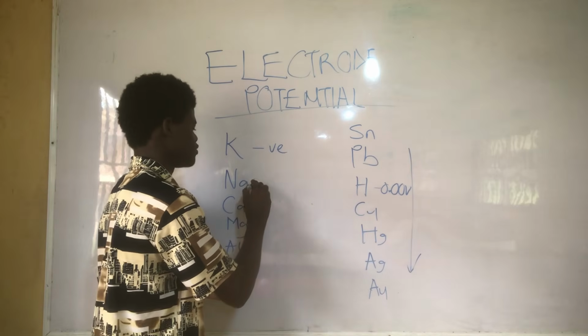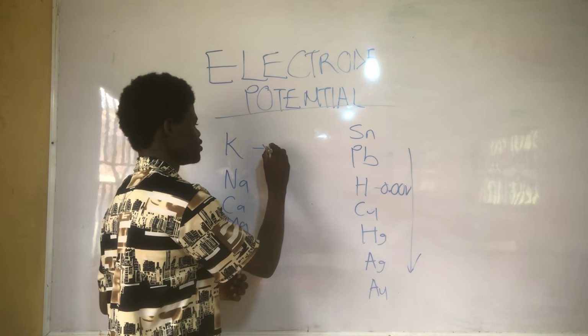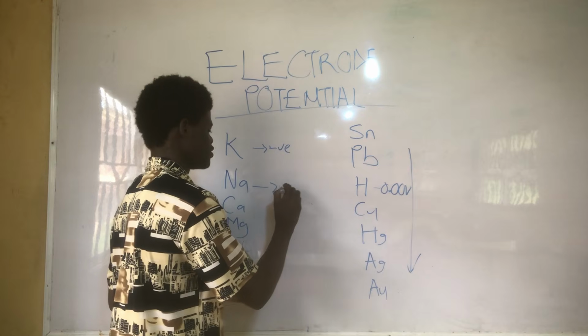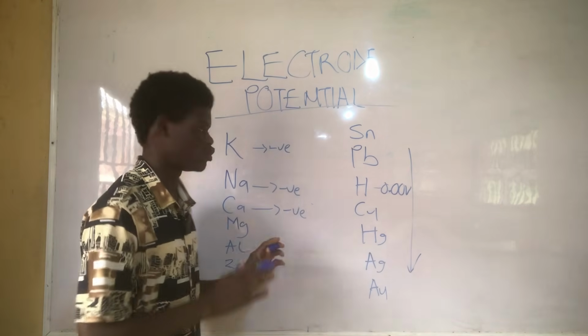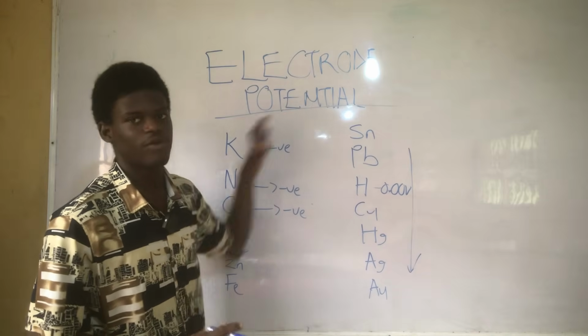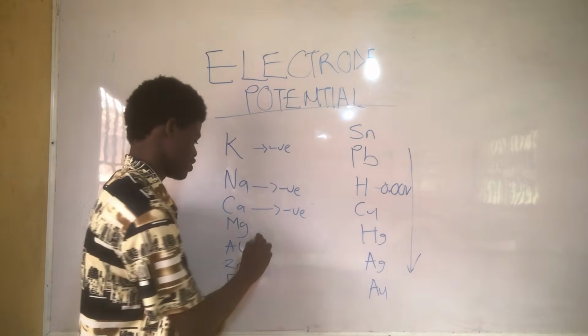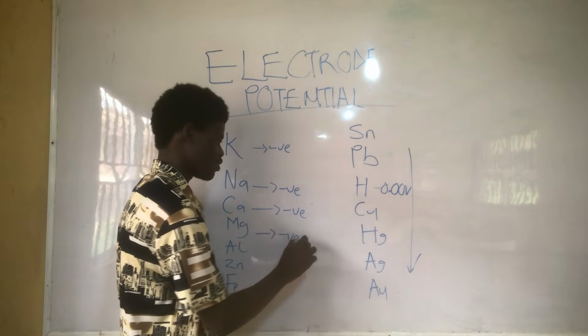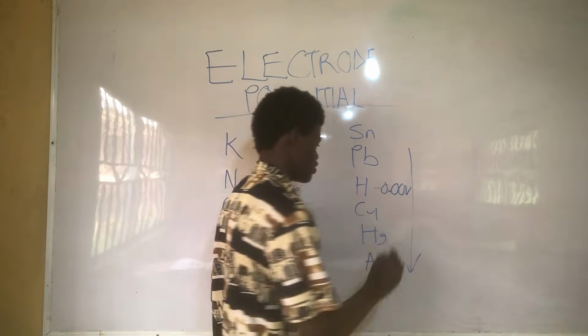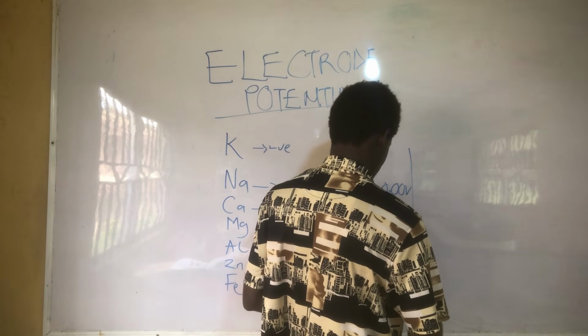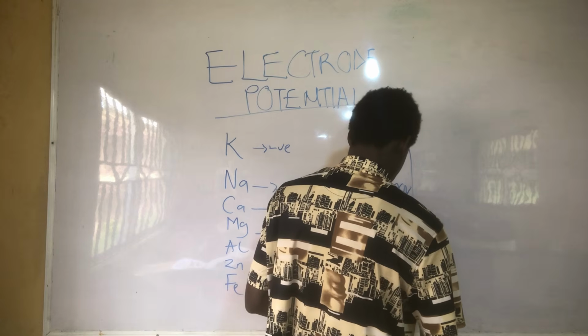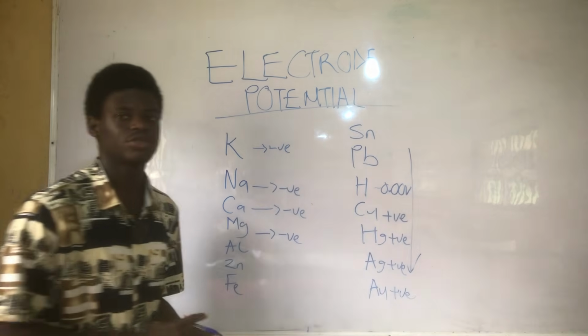This is negative, this is negative, this is negative. They have different absolute values, but you should know that any metal above hydrogen has a negative electrode potential, while the ones below hydrogen have electrode potential which is positive.